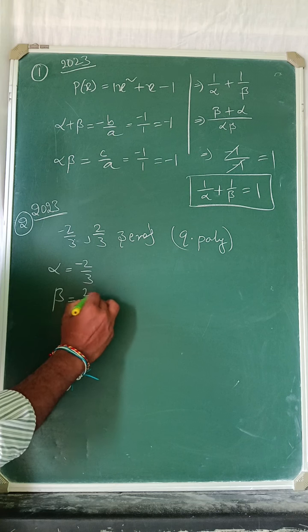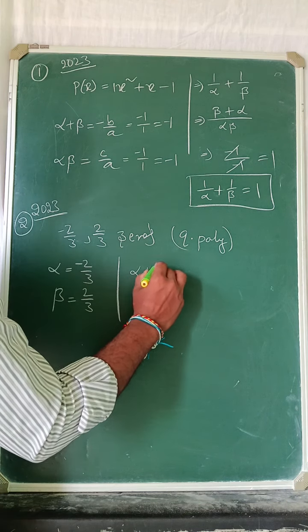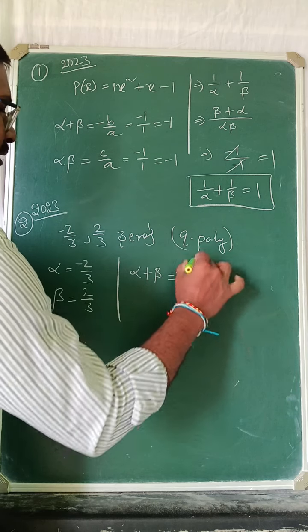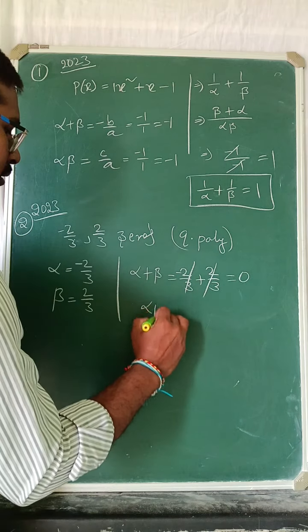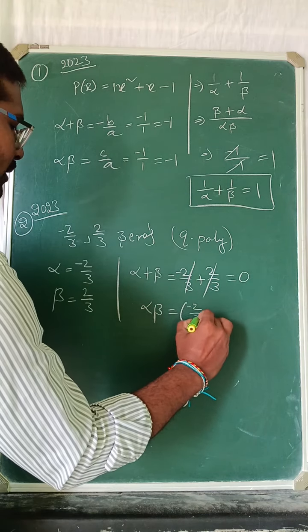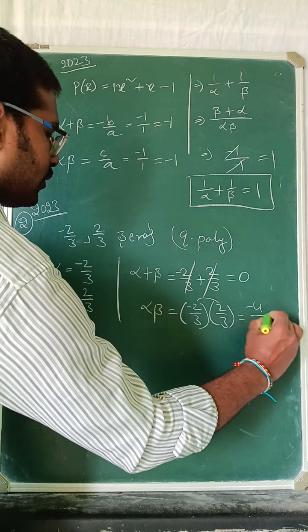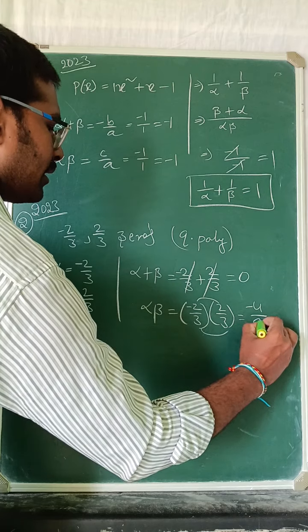Zeros they gave, not the sum of the zeros. We have to find the sum of the zeros. Alpha plus beta: minus 2 by 3 plus 2 by 3, we can cancel, it is 0. Alpha beta: minus 2 by 3 times 2 by 3. 2 2s are minus 4, 3 3s are 9.